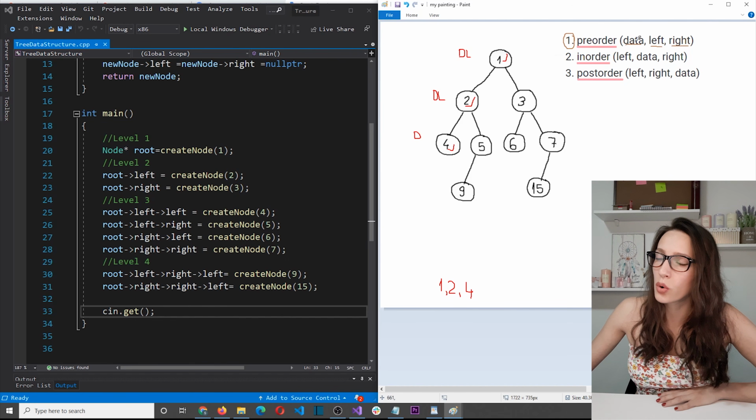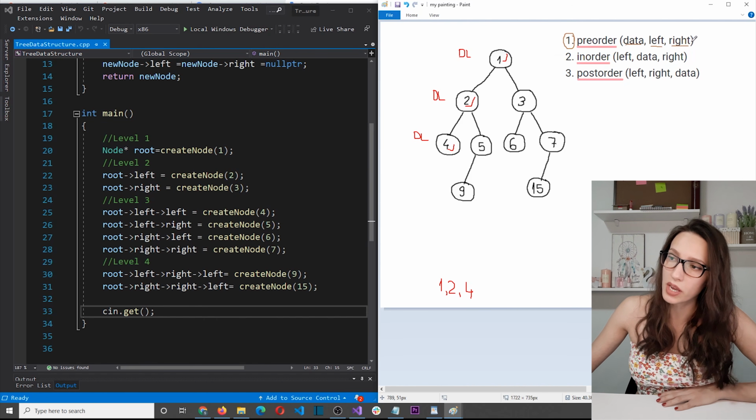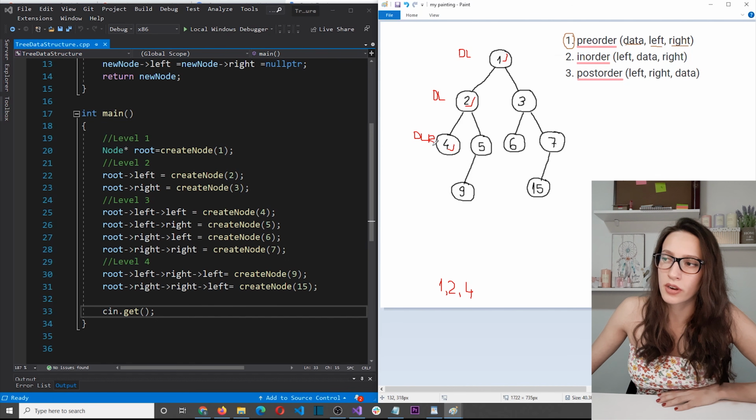And then it says go to the left child, but there is no left child. So I proceed with the algorithm, which says now go to the right child. So I'll put R symbol here and also notice that there is no right child. So the only thing remaining to do is to go back to this node here and continue from where we left. So we manipulated the data, we went to the left child, and the algorithm says that the only thing remaining to do is to go to the right child. So I put R here and we go to the right child, which is this node here.